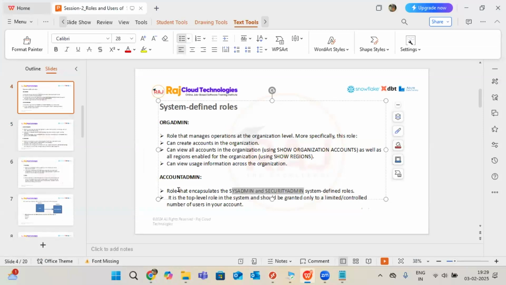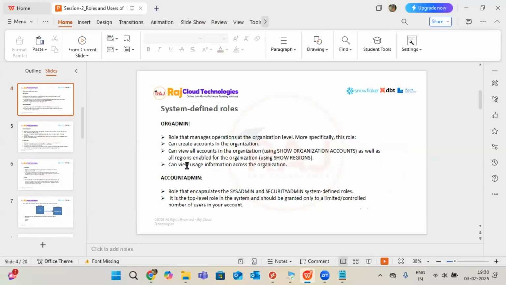So account admin is a role that encapsulates the sysadmin and security admin. This is the top role in Snowflake. It can control an unlimited number of users, no limit, and any grant options can be controlled by the account admin. It's very, very powerful.